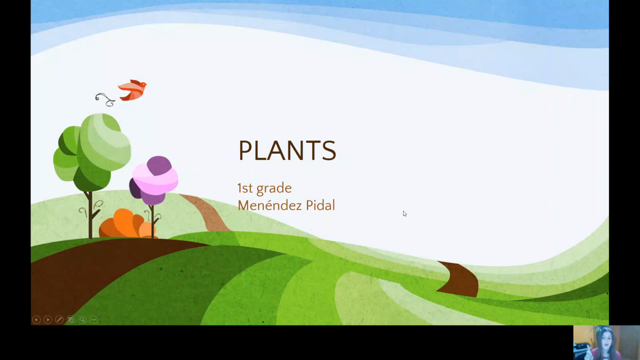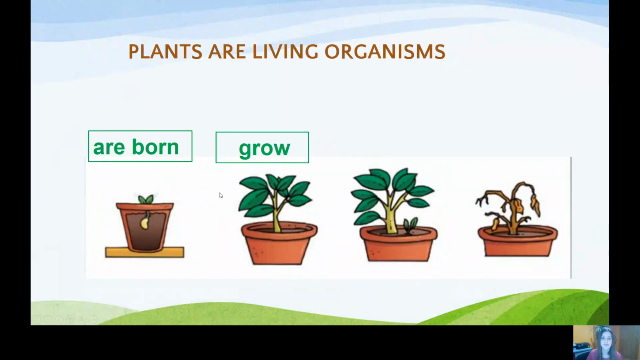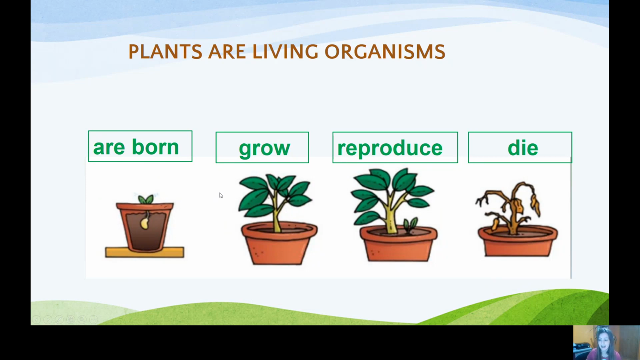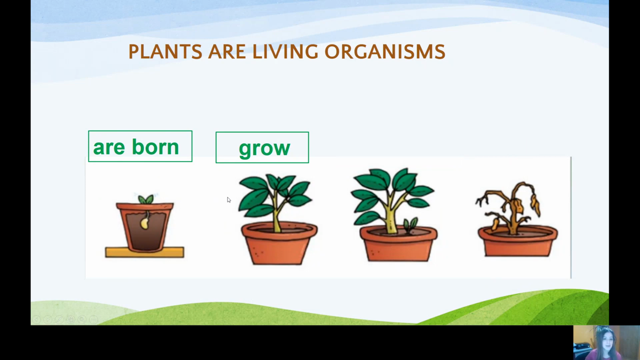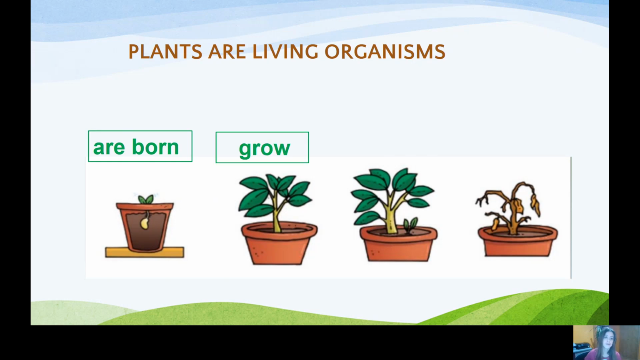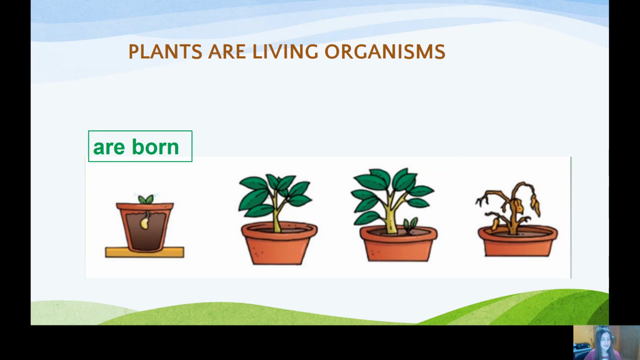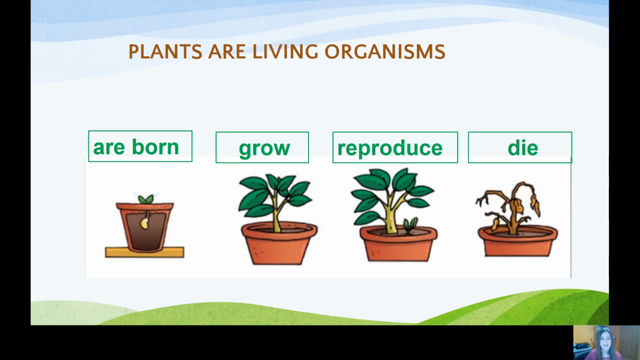So first of all, we know that plants are living organisms, okay? They are living things. Why? Because they are born, they grow, they reproduce, and they die, okay? So, do you remember the time that we learned that we said all living things are born, grow, reproduce, and die? All living things are born, grow, reproduce, and die.